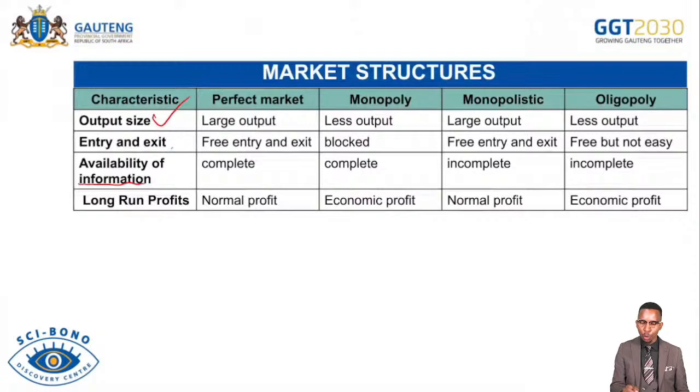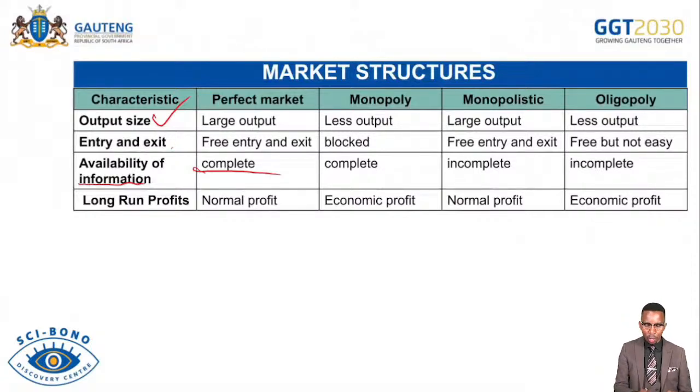Availability of information. Maybe we talk about the perfect market. So you write information, then you explain the market information is complete under perfect market. Consumers and producers are having adequate information about the prevailing market conditions.